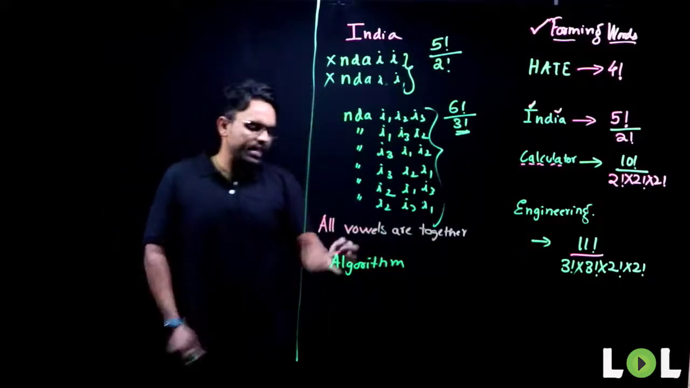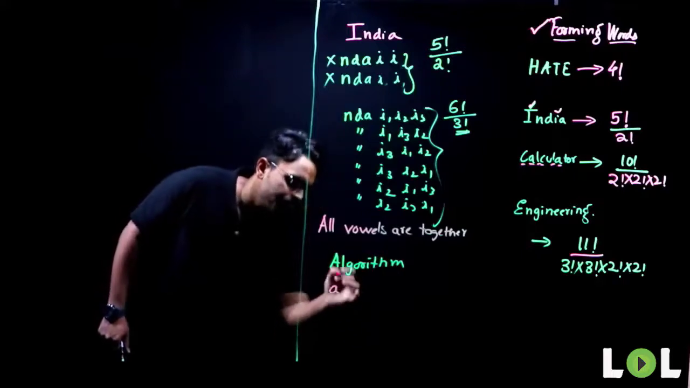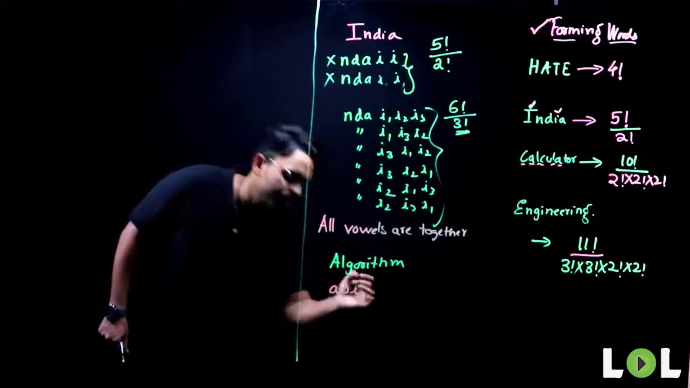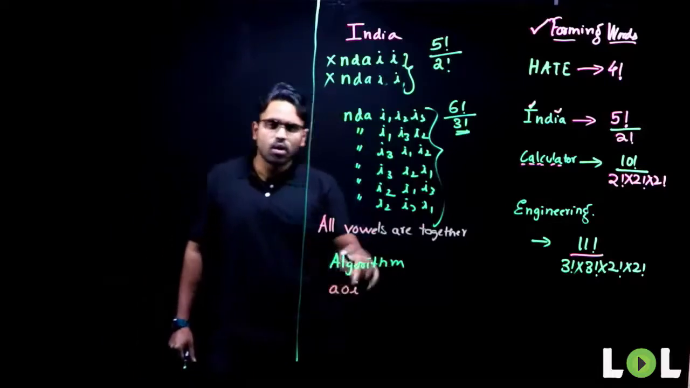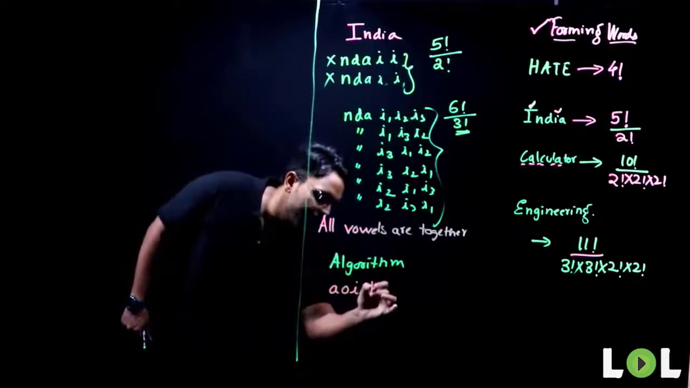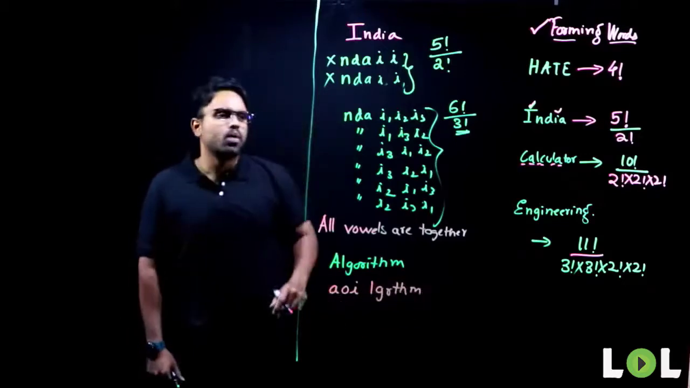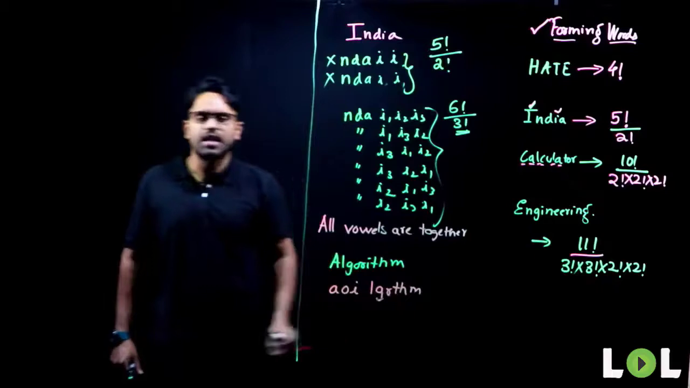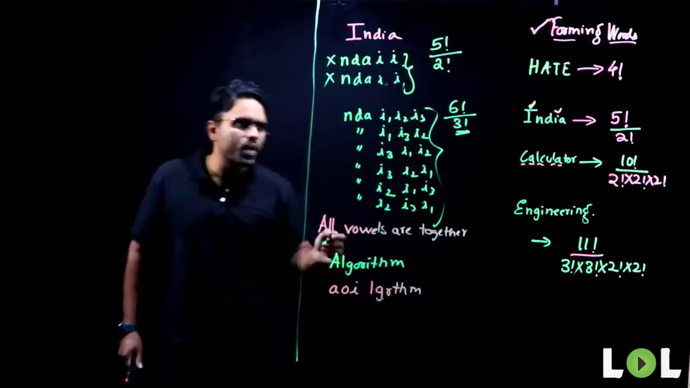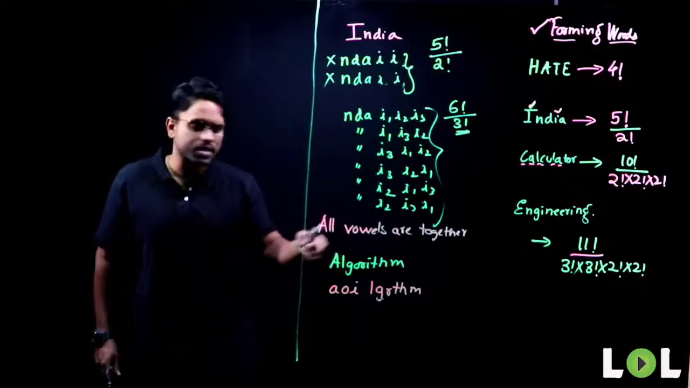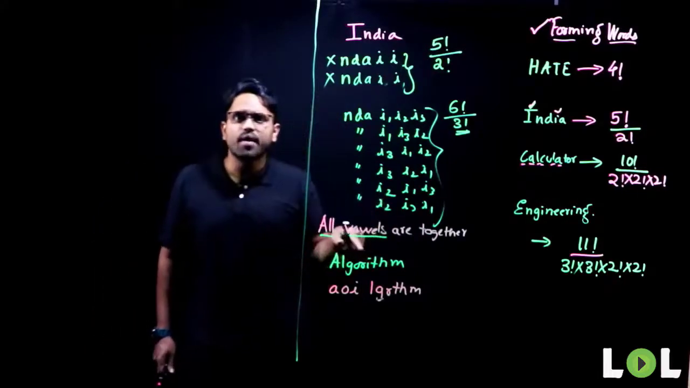What are the vowels that I have here? First vowel I have is A, the next one is O, the next one is I. Other than these, do I have any vowels? No. What are the consonants that I have here? L, G, R, T, H, M. Now, what does the condition say? In permutation and combination, we always start with whatever the condition is given to us. It says all vowels are together.